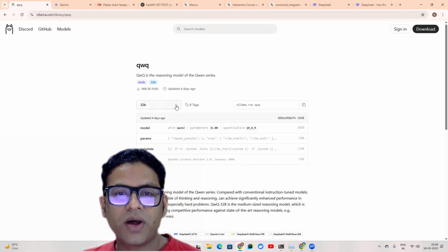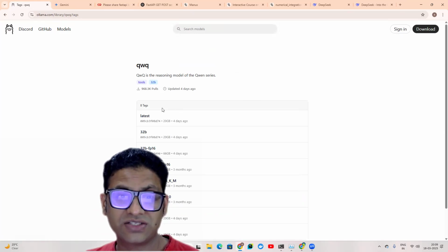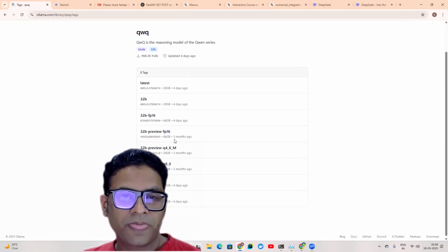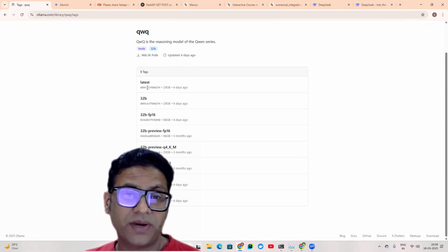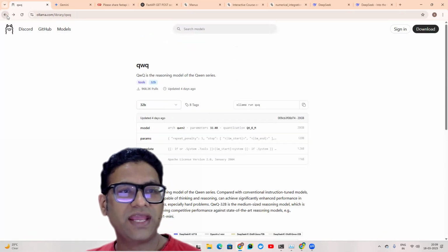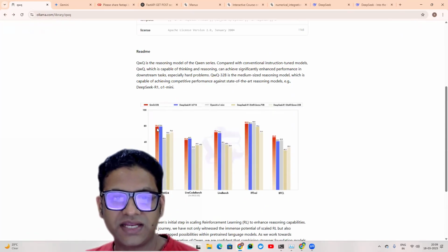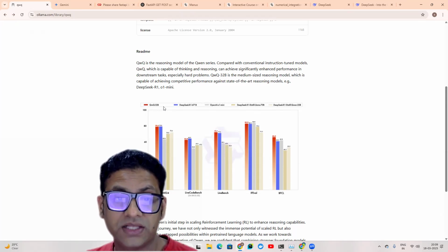If we talk about the parameters and the size of this large language model, it seems we have a 32 billion parameter one, though various different sizes are available, but we are going to use the latest one. And when I was reading through the benchmarking it's claiming, it seems like it is pretty much on par with DeepSeek 671 billion. So what does it mean?